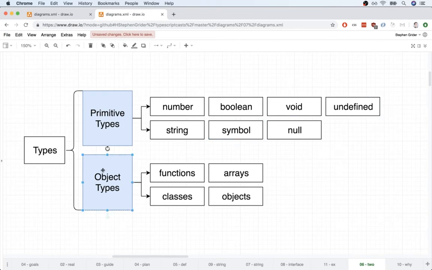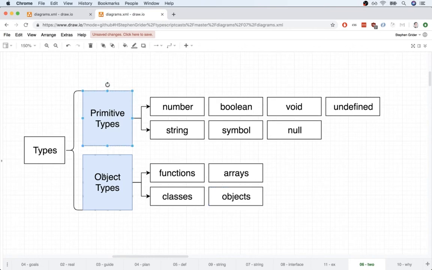The other category we have access to are something called object types. These are essentially any types that you and I create or any other types that are built into the language itself. So for example, all the different functions that you and I create are going to have their own type, and those are an object type. Any class you and I create is going to have its own type. Same thing with arrays and objects as well.